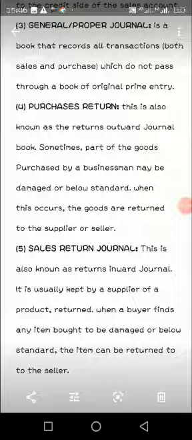The other one is sales returns journal. This is the one that is held by you as a wholesaler or a retailer. When a customer comes to your place to buy and he or she finds out that it is not exactly what he or she wants, and returns it to you, we record it in your sales return journal. You record it there and give the person another good, or you return back the money. Hope you are following.